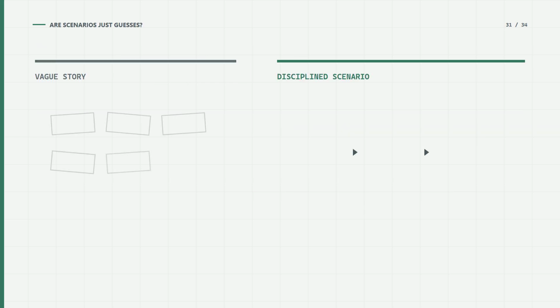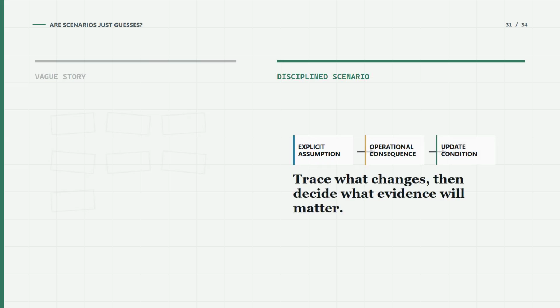There is one final objection. Are scenarios and judgment merely less disciplined guesses? They can be, if they are vague stories selected after the outcome. A useful scenario changes an explicit assumption and traces the operational consequence. A useful judgment names its reference cases, its uncertainty, and the evidence that would change it. Discipline does not require pretending that every future has stable odds. It requires matching the method to the evidence and the decision to the cost of error.